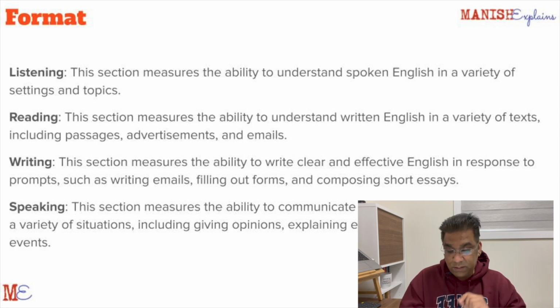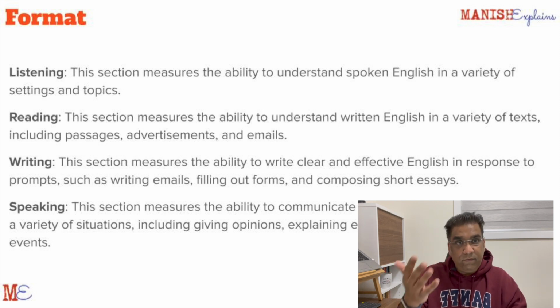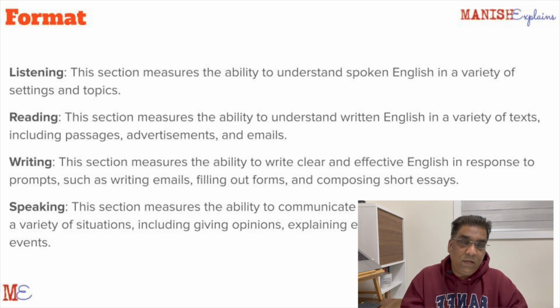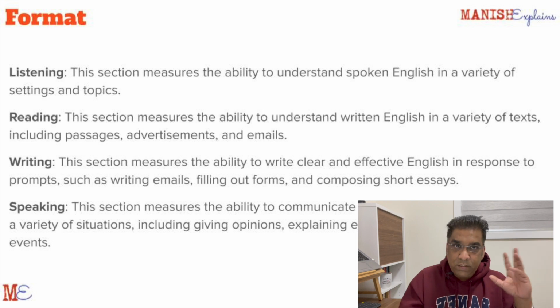Writing is that section. Speaking is the last section of the test. This is the section where your ability to communicate effectively in spoken English is assessed. Again, this is where your knowledge of grammar will come into play, plus how naturally you can speak and how effectively you can communicate the thoughts or the things that you are presented with. You would be presented with a scenario here, and then you will have to communicate what is being asked through spoken English. This is where your headset will come into play.